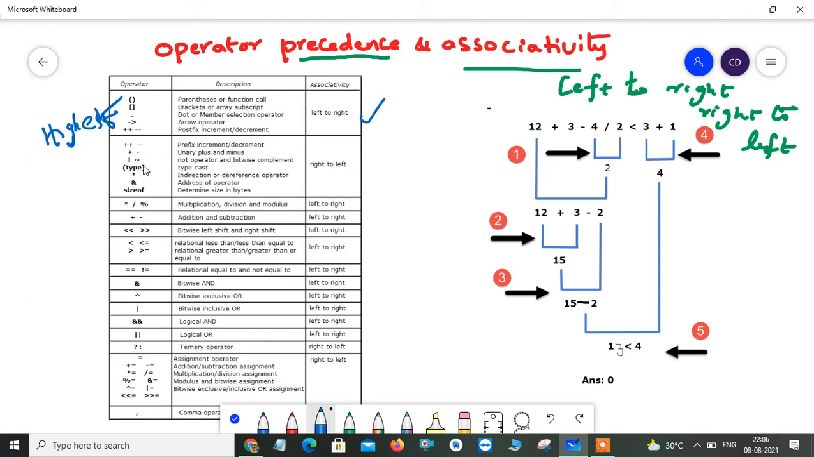And then these operators are the unary plus and minus operator, not operator, complement operator, typecasting operator, pointer operator, address operator, sizeof operator. So these operators have the next highest priority after the other operators in the list.